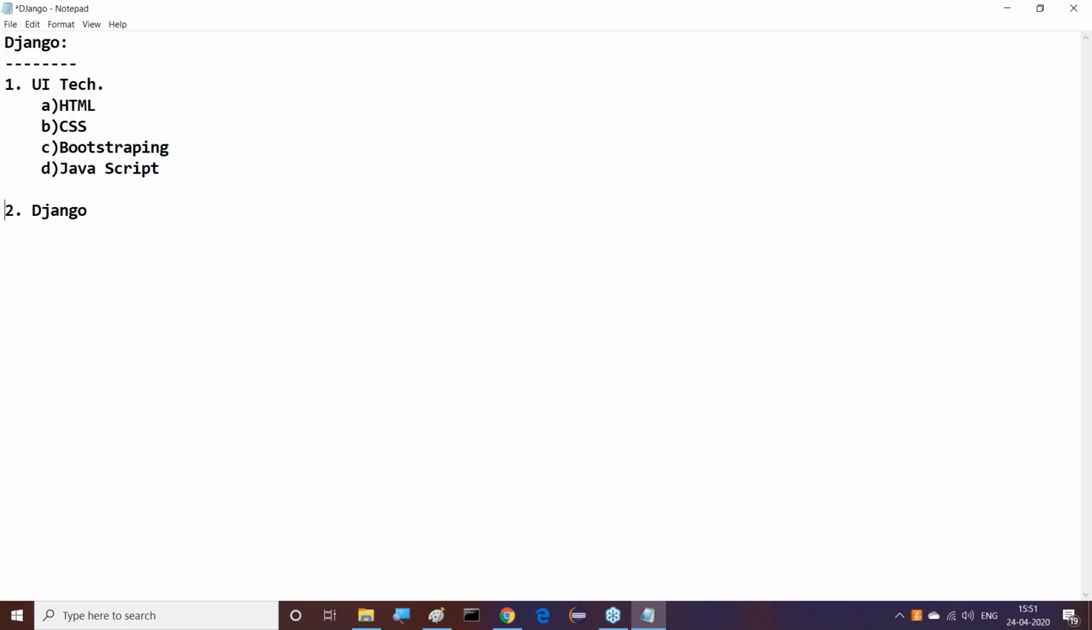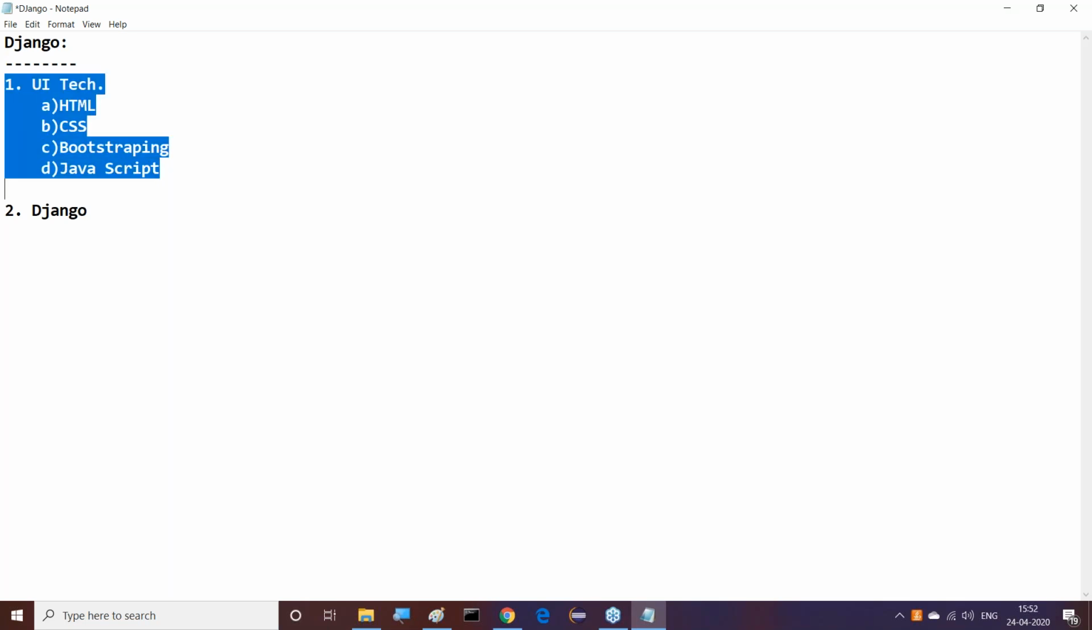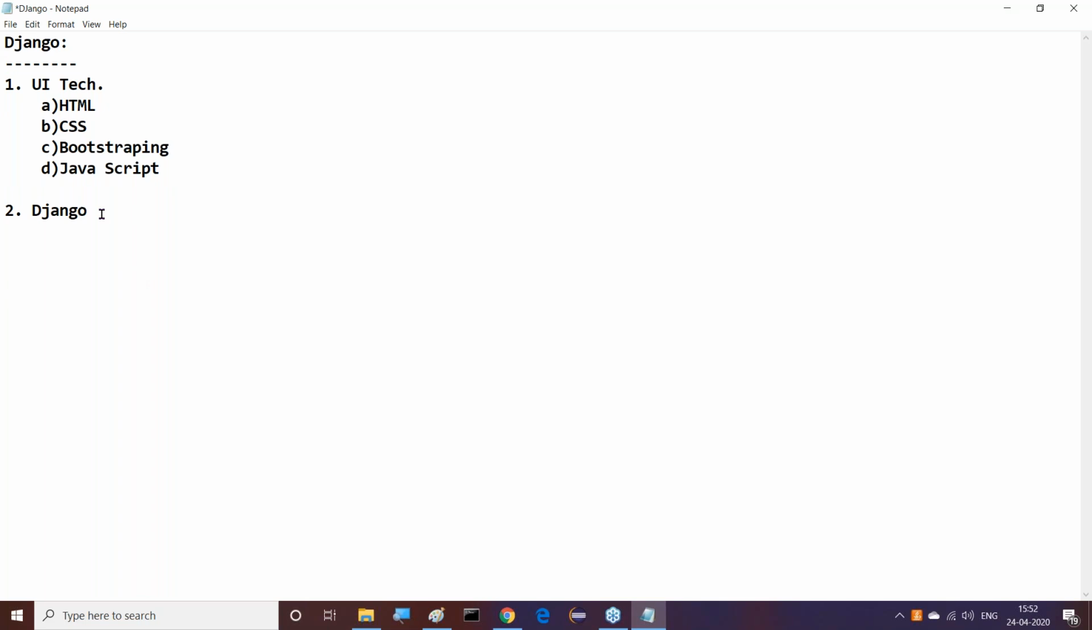And moreover, I'm giving assurance to all of you, I'm going to teach these technologies up to how much I require for Django. Right, sir. Anyway, up to how much I require for Django, I'll discuss this content again. But here we require UI technologies. First, I will cover UI technologies. Then after completion, I will start Django.